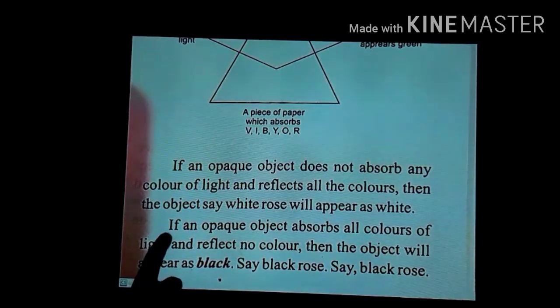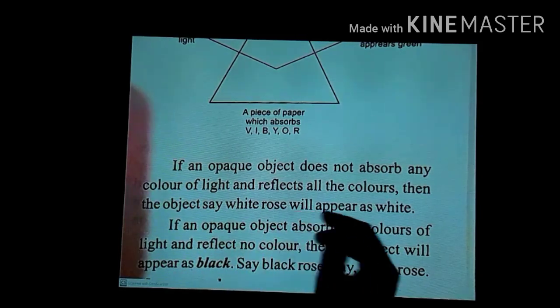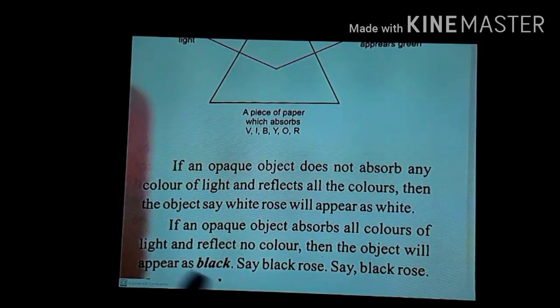Now you can see, if an object absorbs all colors of the light and reflects no color, meaning it is not reflecting any color, it is absorbing all the colors, then the object will appear black, say a black rose. If we see an object with a black color, it means the object is absorbing all the colors and not reflecting any color back, and that is why, when no color reaches our eyes, the object appears to be black.